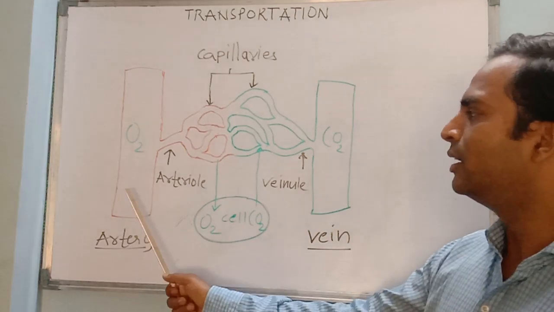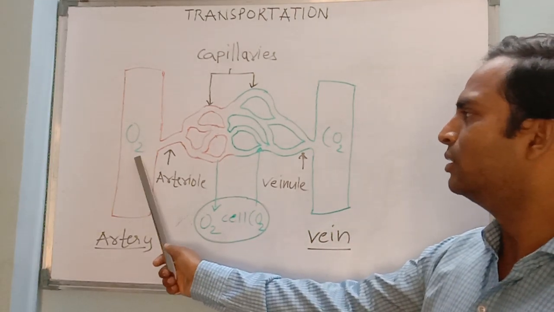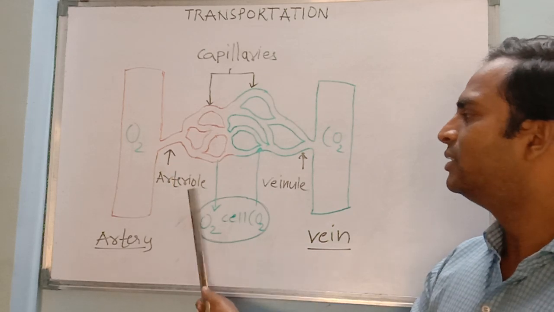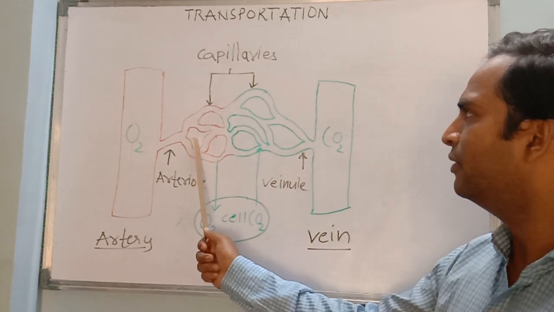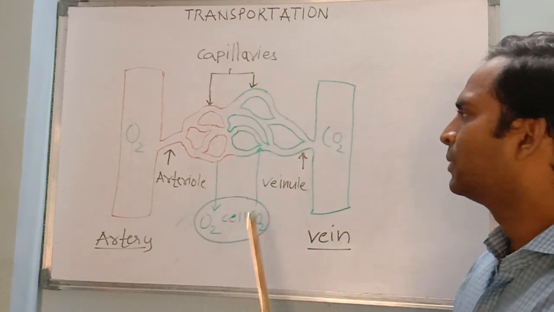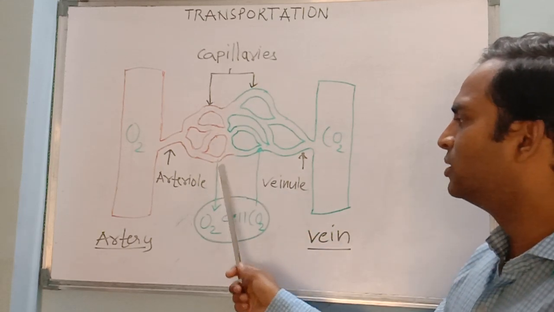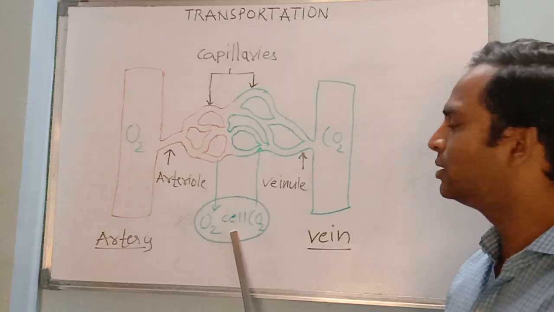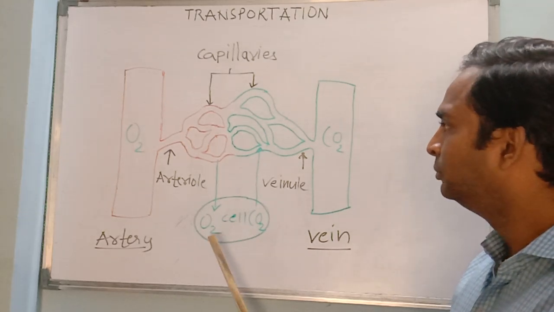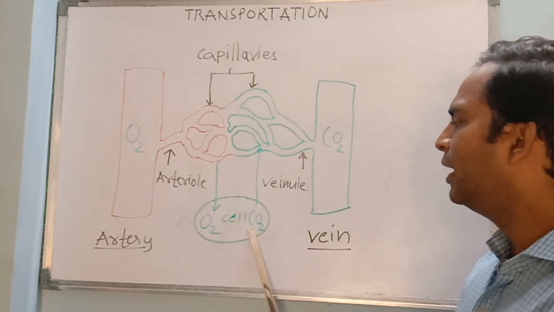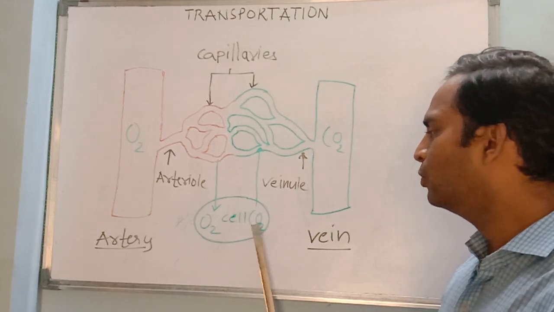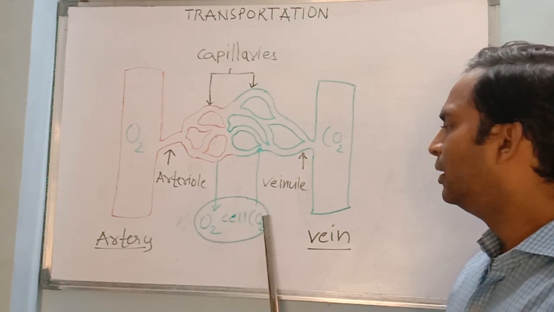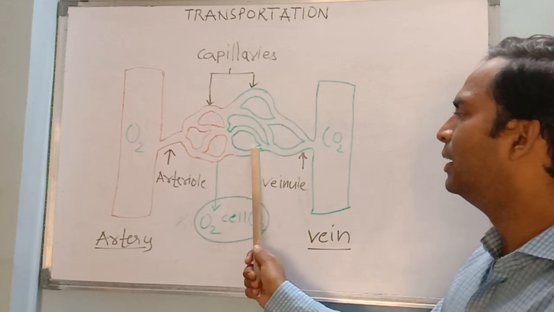So this artery carries this oxygen, divides itself into branches which are arterioles, which later on divide into capillaries. Now these capillaries transport this oxygen to the cells or the tissues, and then the carbon dioxide formed as a breakdown of that food, oxidation of that food, is now transferred back into these capillaries.